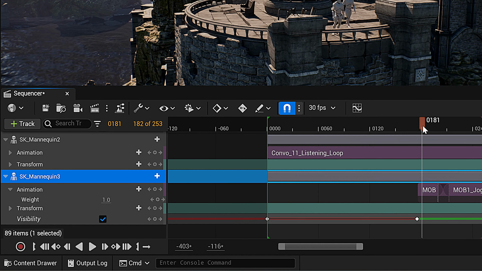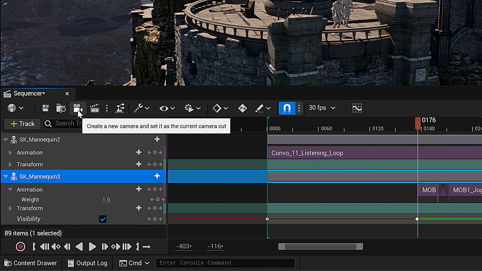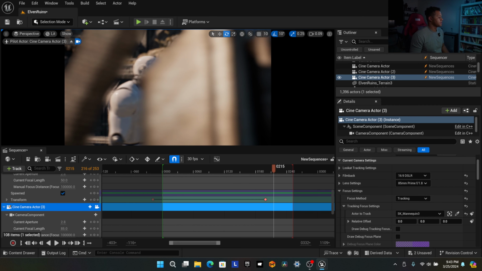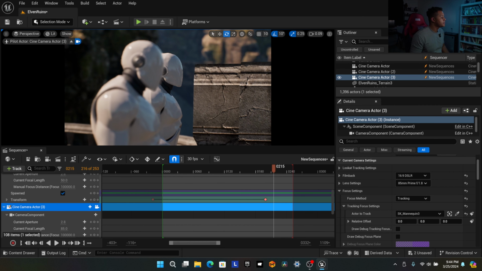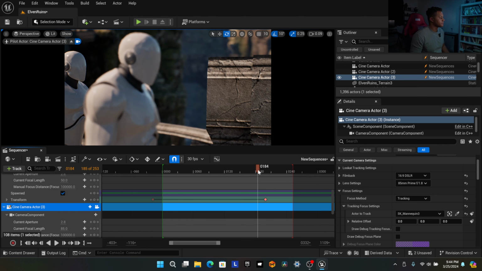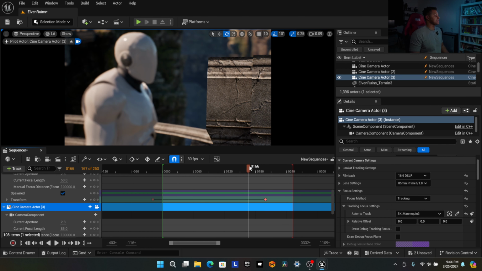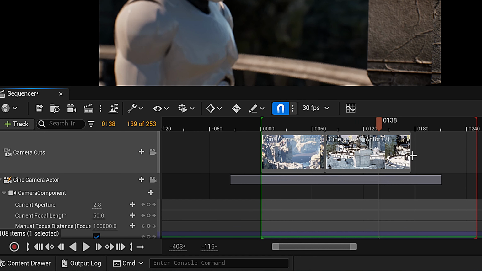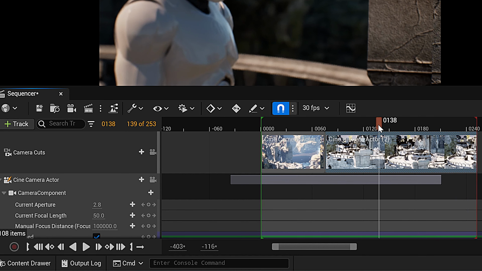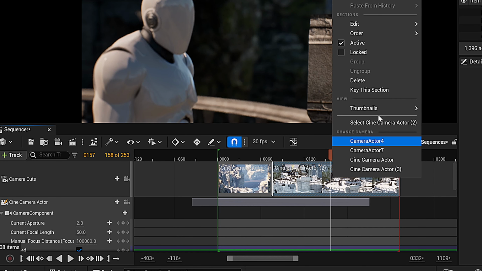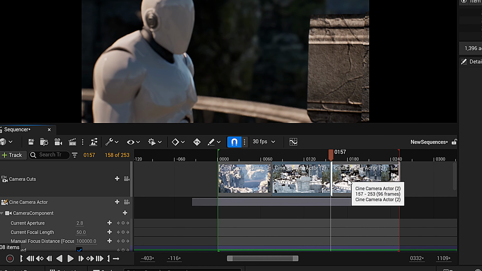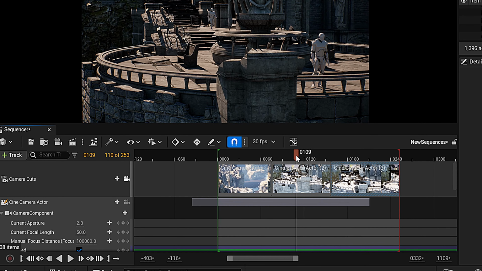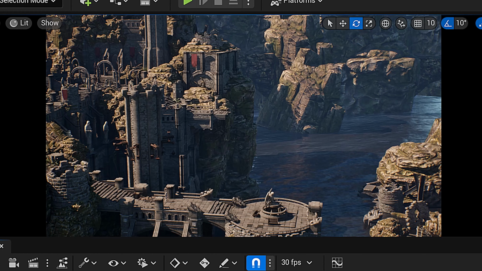For this last part, we'll add one more camera. So now we're adding 3 cameras. Let's choose these camera options real quick. One of those like profile, like, oh yeah, I'm talking. Oh, but now I'm here. So now it's like he kind of enters frame so we can help sell that illusion even more. Like, yeah, what's up? Up in our camera cuts at the top, extend this camera to our end. And then for fun, let's split selection and select our third camera here. Now let's lock our camera cut and see what this is going to look like.